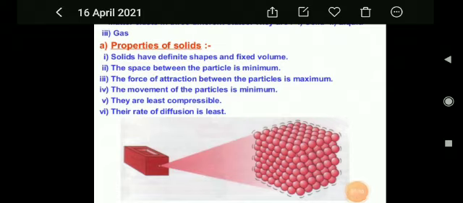Lastly, students, the last property is that their rate of diffusion is least. That means solids do not have the property of diffusion. Yes, students, due to the absence of kinetic energy in the particles of a solid, there is hardly any diffusion. For example, let us keep pieces of metal like copper and silver side by side, and they may touch each other but will not mix.